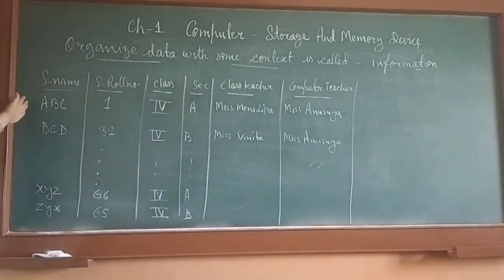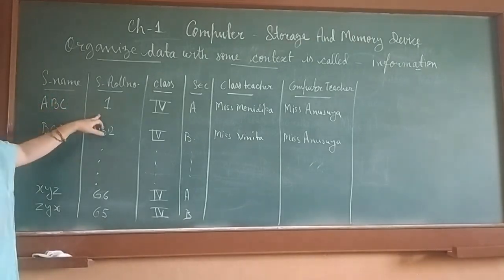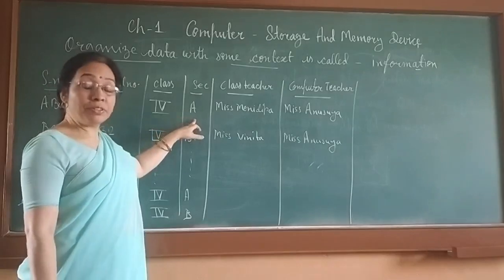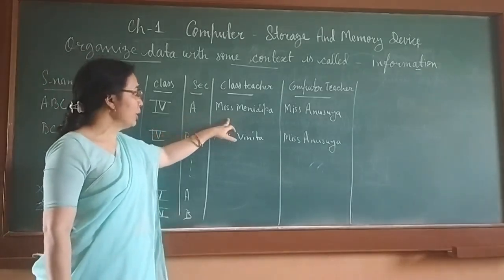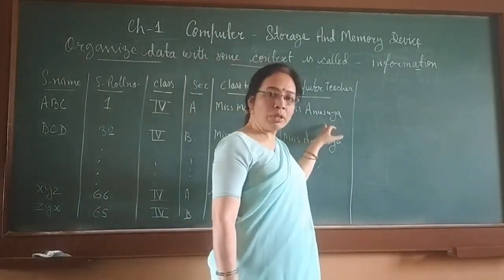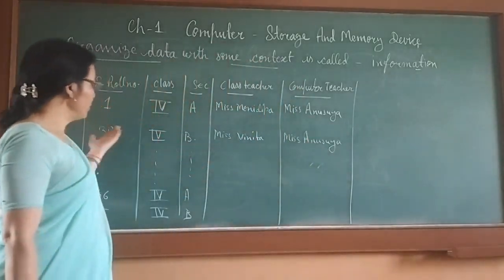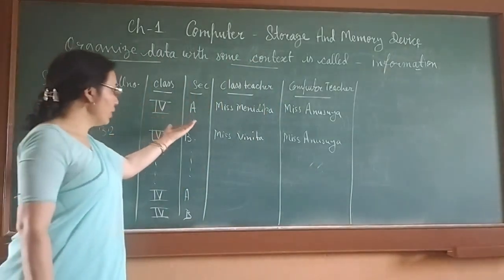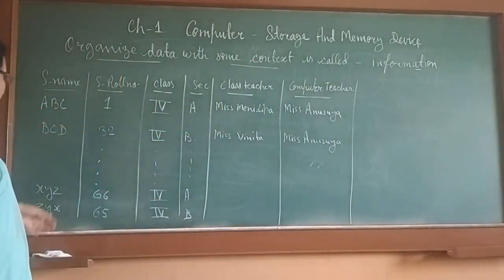Now here, student's name. First name is ABC. Name can be kept any name. Her roll number is 1. Class 4 and section A. If it is section A, then class teacher name is Miss Monideepa, and computer teacher name is Miss Anusuya. Okay, this is the information that can be created. If you belong to section 4A, your class teacher is Miss Monideepa.